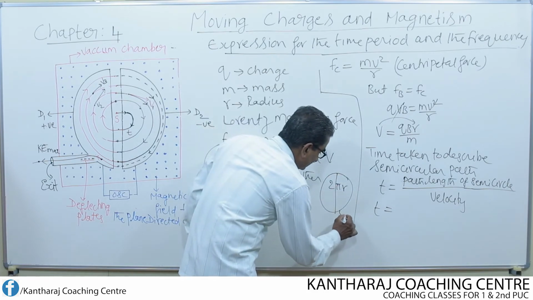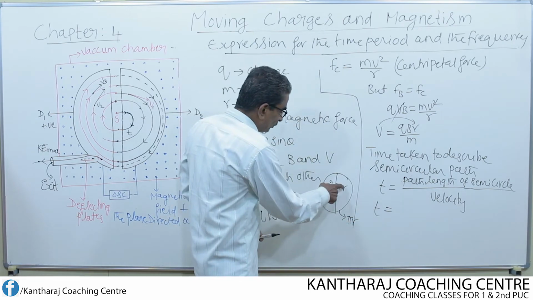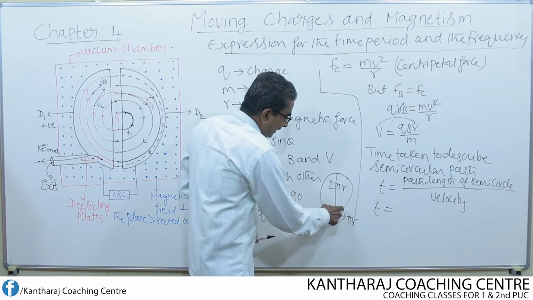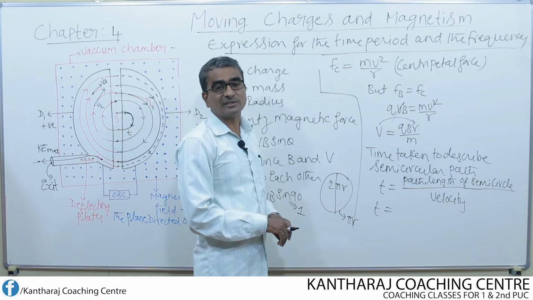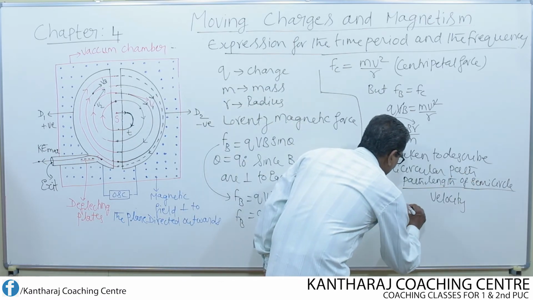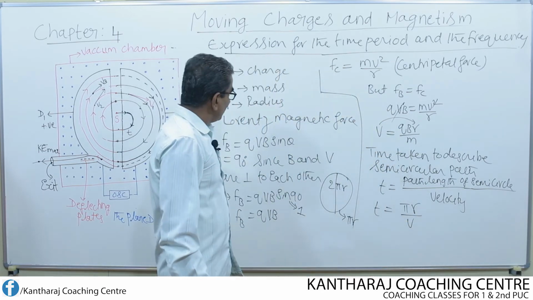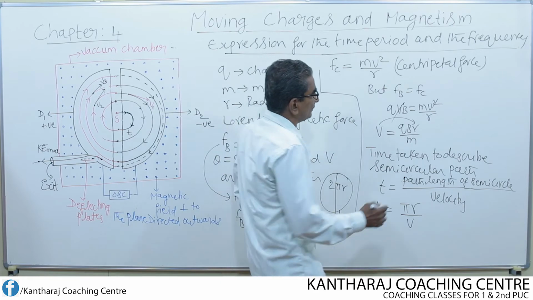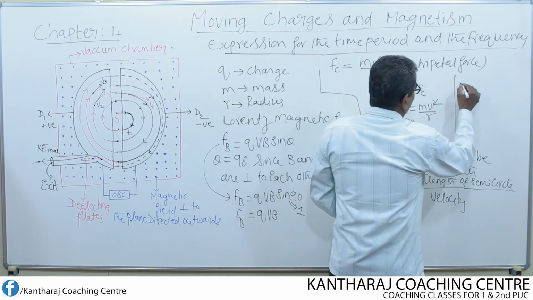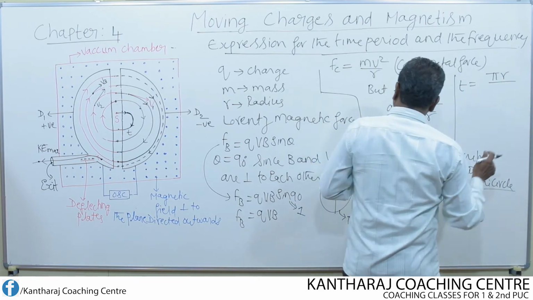What is the length of half of the circle? Half of the circle length is nothing but half of the circumference, pi r. That means divide 2 pi r by 2. 2 pi r divided by 2 means 2 gets cancelled. Pi r is the length of the half circle. So path length of semicircle is nothing but pi r. Velocity means v. Now let us substitute for v. What is there for v here? Look here. So t equal to pi r divided by v.